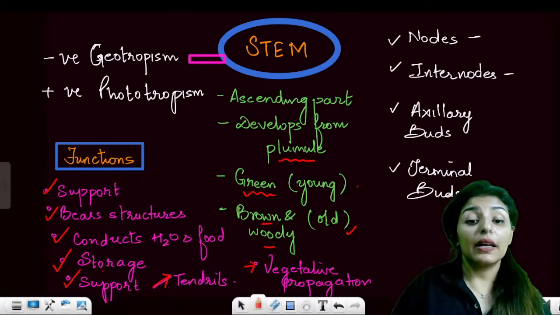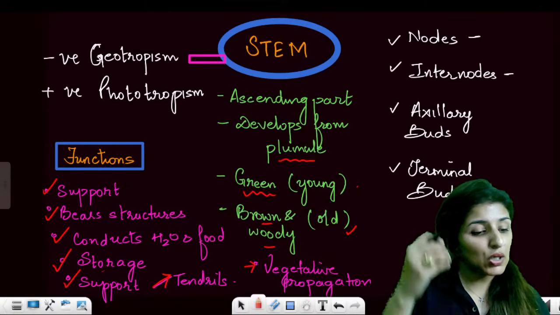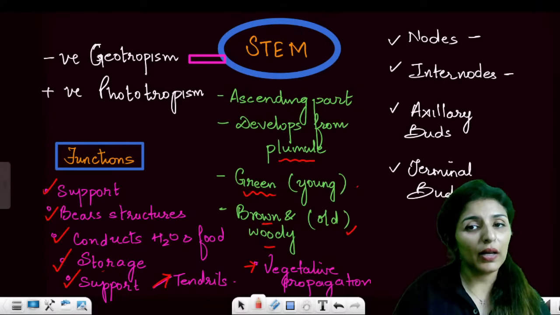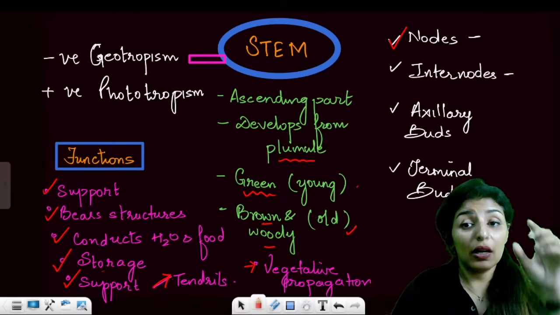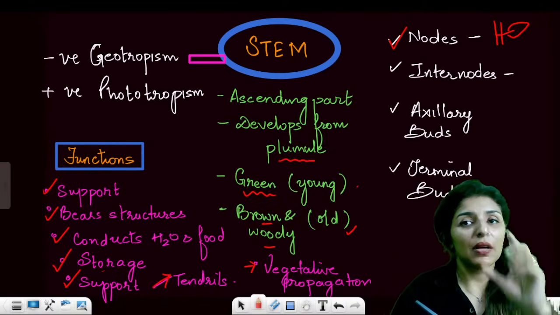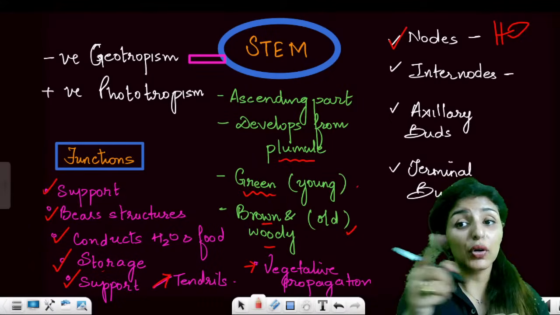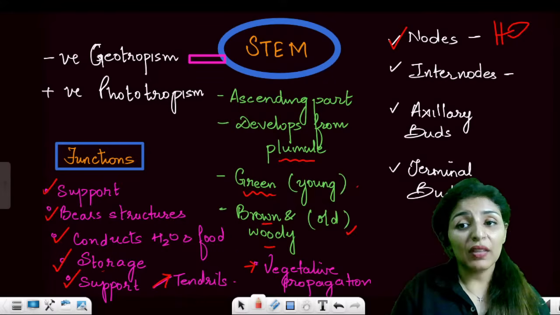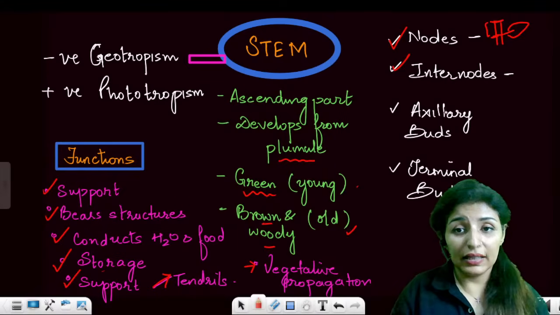Are these points clear? Now, what are the characteristics of the stem? What are the special structures that you get to see on the stem? Number one, stem always has nodes, right? Now, nodes are those regions from where any other structure will develop. Leaves or tendril or thorn, or flower, everything is going to arise from this node, right? Now, the space between the two nodes is known as internode, and nothing grows in this region.